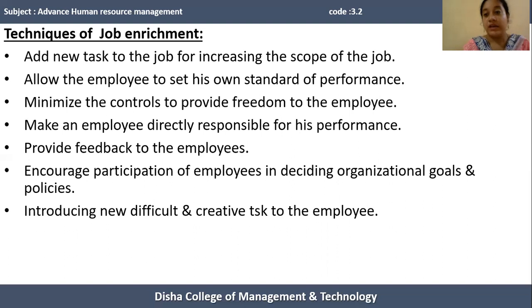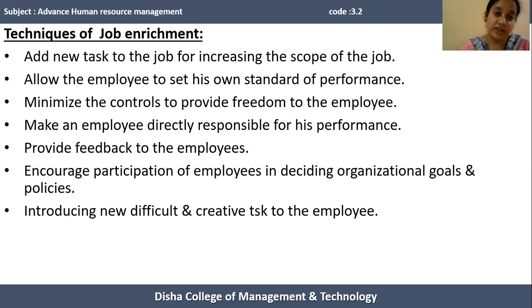The next technique of job enrichment is to encourage participation of employees in deciding organizational goals and policies. By encouraging particular employees to participate in the top-level decision making process, while deciding the organizational goals and policies, if the organization allows a human resource to participate, then we can say that the organization enriches the human resource's job. By allowing the human resources to participate in top-level decision making, the person's job can be enhanced or enriched.